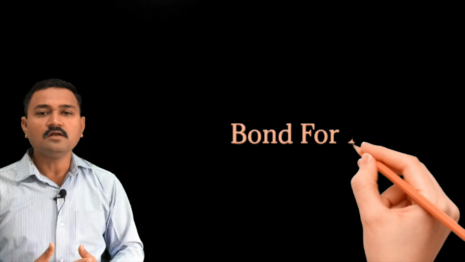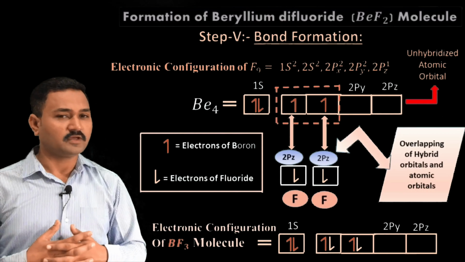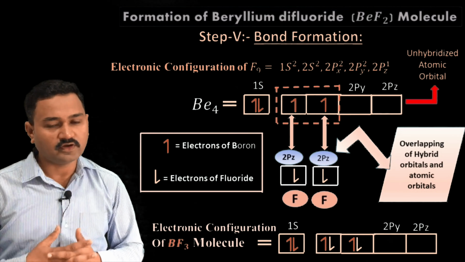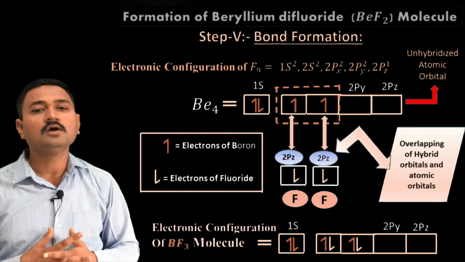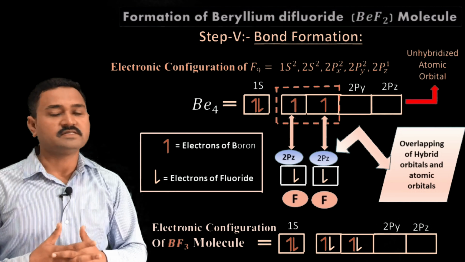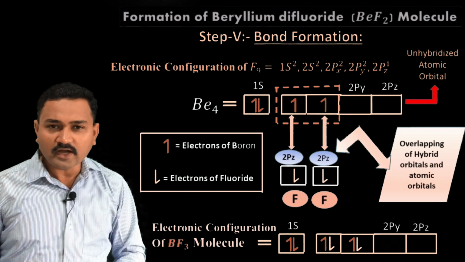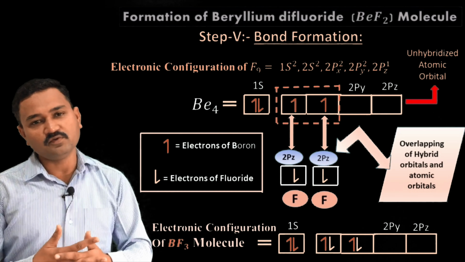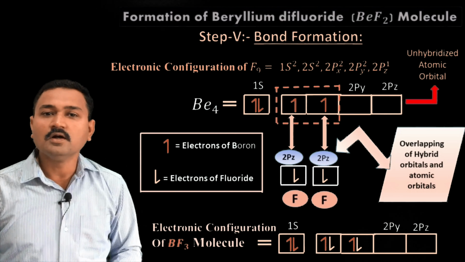Now the next step is the bond formation step. Here fluorine has atomic number 9, so its electronic configuration will be 1s2, 2s2, 2px2, 2py2 and 2pz1. So in the fluorine atom, the 2pz atomic orbital contains the one unpaired electron.